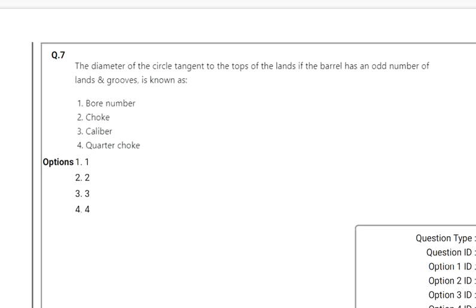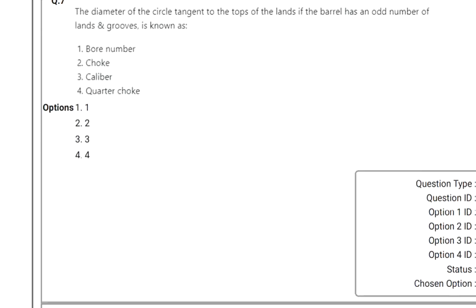But going to the options: bore number, choke, caliber, quarter choke. Except caliber, the remaining three are related to shotguns, which means smooth bore firearms, but only caliber is related to lands and grooves. So whether it is an odd or even number of lands and grooves, it is caliber only. Option 3 is correct.